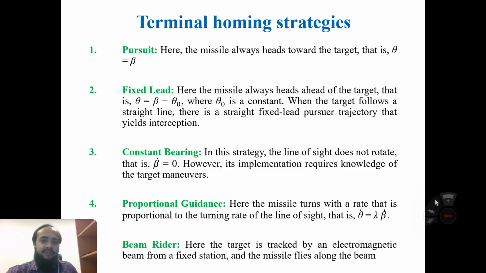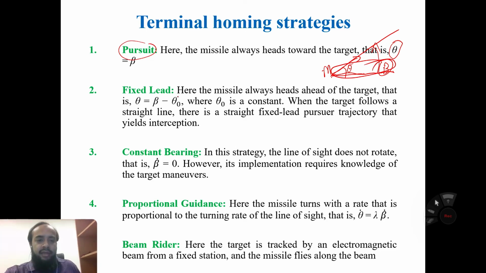In the pursuit guidance, we have assumed that the missile always heads towards the target, that is theta is equal to beta. So theta is the missile heading angle and beta is the line of sight angle. So in the pursuit guidance, we assume the missile heading angle, and this is the line of sight, and this is beta. We assume that beta is equal to theta. It means that this angle is similar to this one, beta and theta.